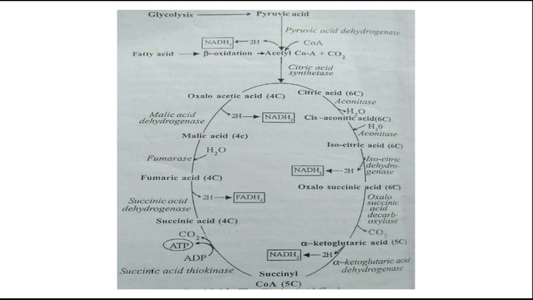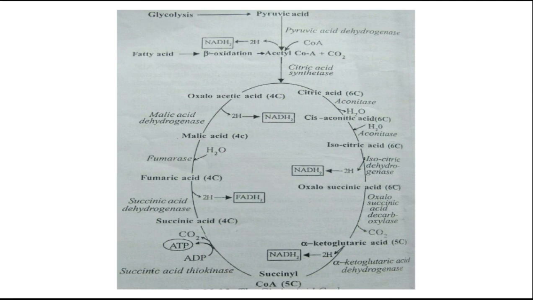Okay, so after that, alpha ketoglutaric acid is again converted into succinyl coenzyme A with the help of alpha ketoglutaric acid dehydrogenase enzyme. And succinyl coenzyme A is again catalyzed by the succinate thiokinase enzyme, with the formation of succinic acid as well as guanosine triphosphate.